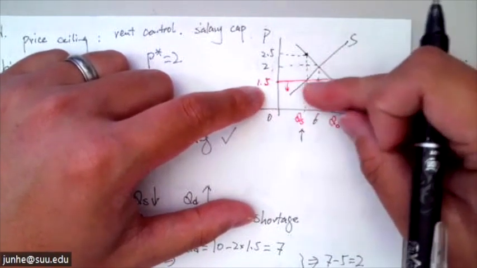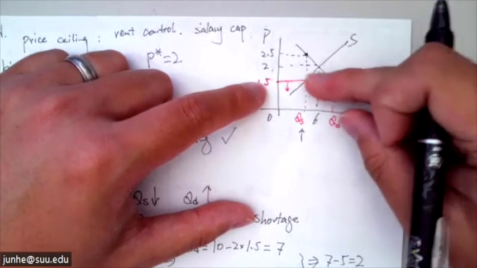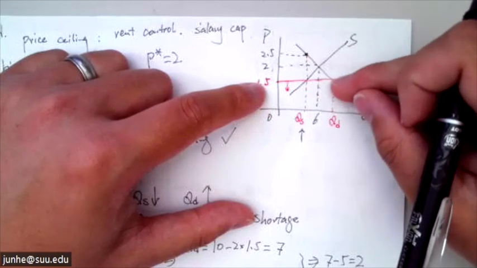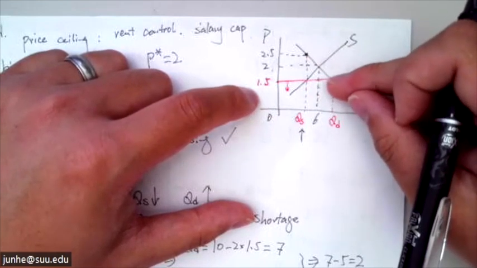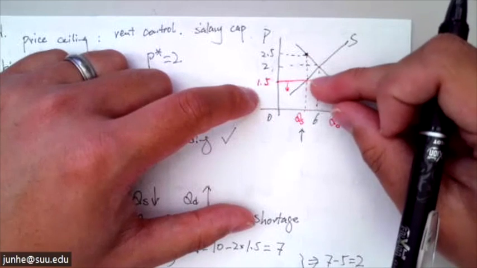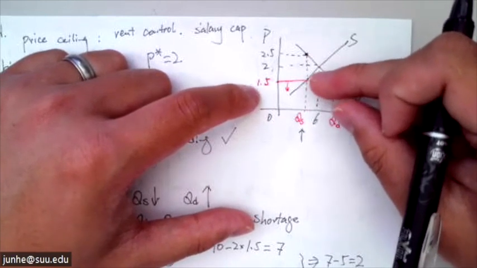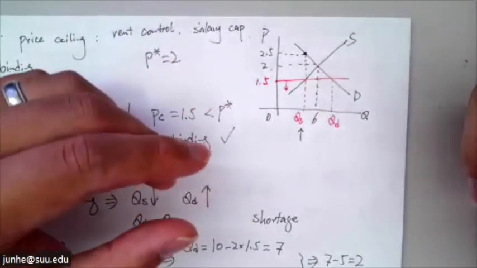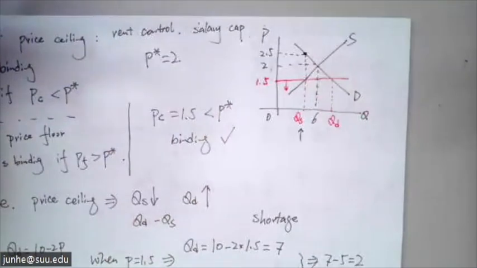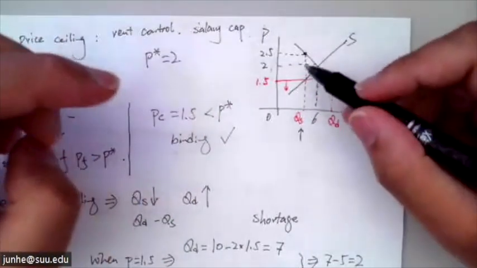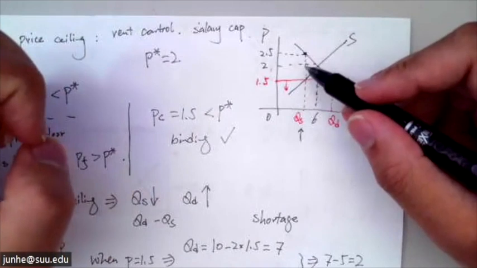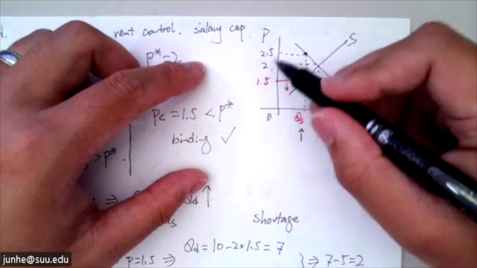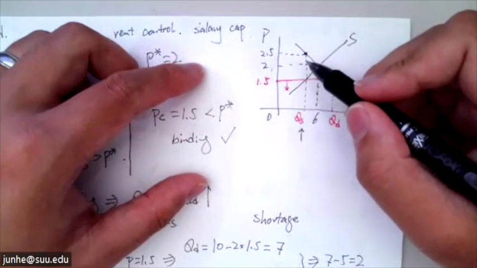So even though each consumer only needs to pay 1.5, some consumers will not be able to get this product at all, right? Then possibly there is a way of rationing this, a way of determining who gets this. Wait in a line, first come, first served, or stuff like that, right? If you wait in a line, there is a time cost. And if the time cost is less than $1, which is the difference between 2.5 and 1.5, possibly you're willing to wait in a line.